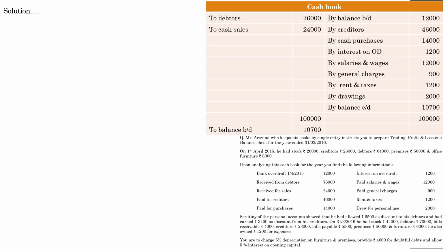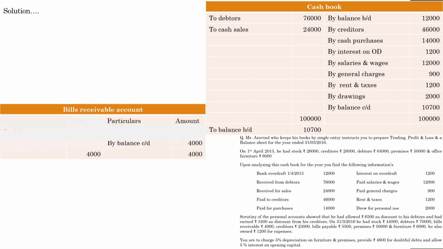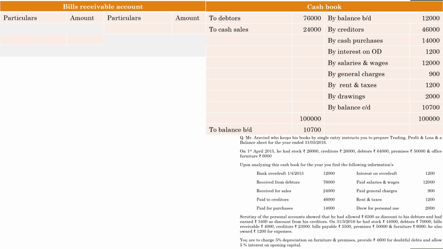Next, let us prepare bills receivable account. So actually this is a special case, not a main adjustment, but still it is a special case, because if you go through the details given in the question, you can see that on 1st April 2015, otherwise known as opening balances, there is nothing regarding bills receivable account. There is no information regarding bills receivable account. But by the end of the question, in the closing date, they have mentioned that bills receivable is 4,000.